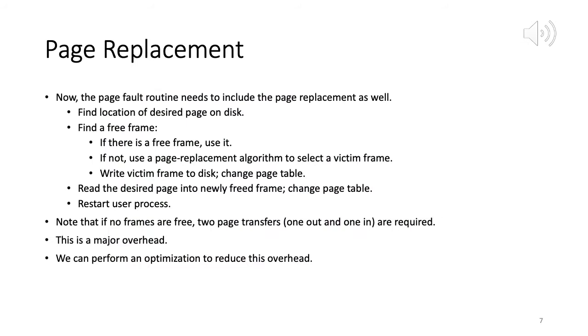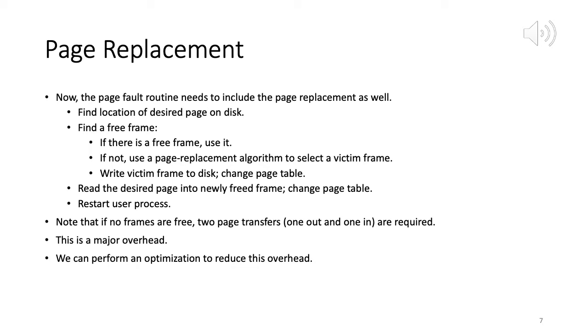Okay, now I am on slide 7. This is just illustrating the process again. And now what we are saying is this page fault routine needs to include page replacement as well. So we had a page fault routine earlier. What happens in a page fault? We try to load a page, and that page is not in main memory, and then we grab it from the disk, copy it to the appropriate frame, make the change in the page table entry, map the page to the frame, and then restart the instruction.